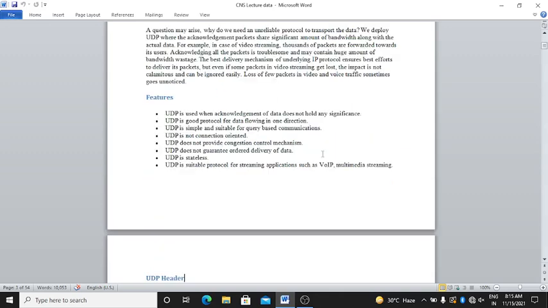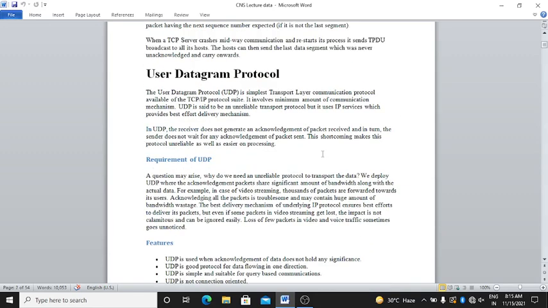Here is the requirement of user datagram protocol. A question may arise, why do we need an unreliable protocol to transport the data? We deploy UDP where the acknowledgement packets would share a significant amount of bandwidth along with the actual data.